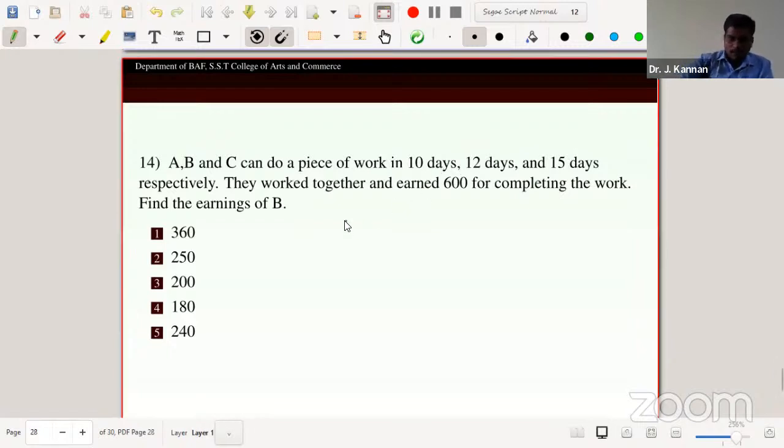So the efficiency means 1 by 10 is to 1 by 12 is to 1 by 15. Just multiply by 60, then the ratios convert to 6 is to 5 is to 4. It's the efficiency for A, B and C. But the work is together, so then we only need to find out the efficiency part.